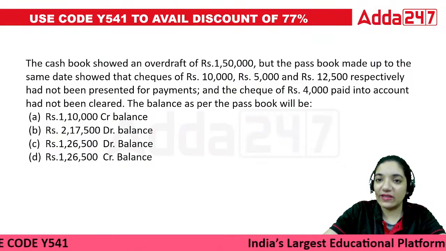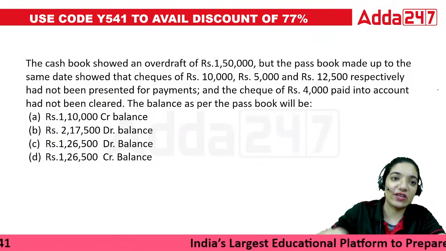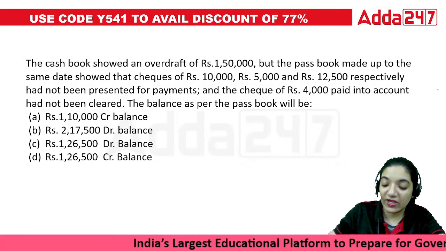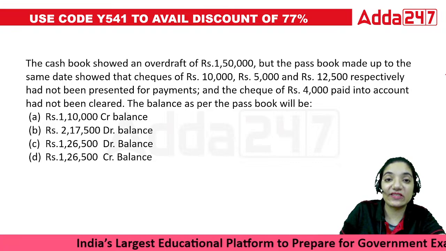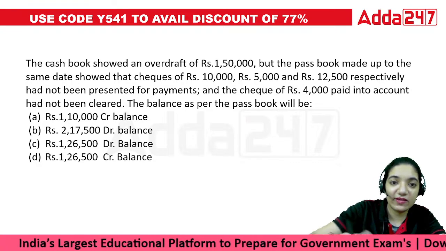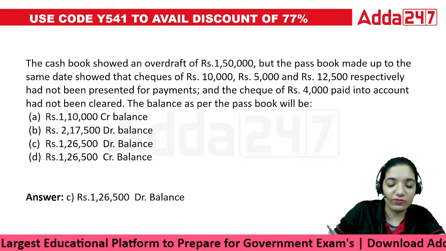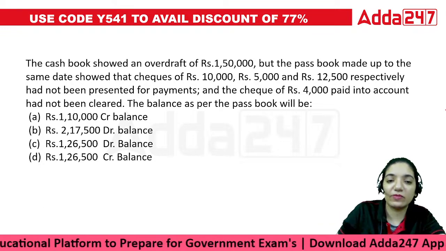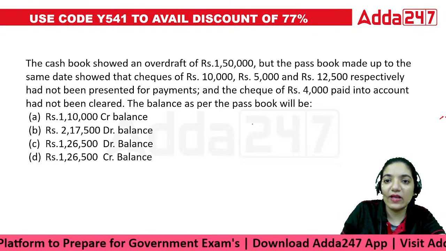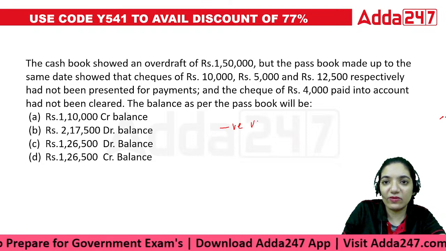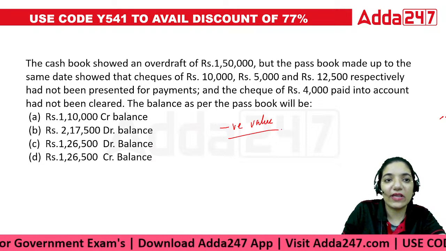Now, in the last class, I was dealing with this question: a cash book had an overdraft. If there's an overdraft, that means it is a negative value of the cash book.